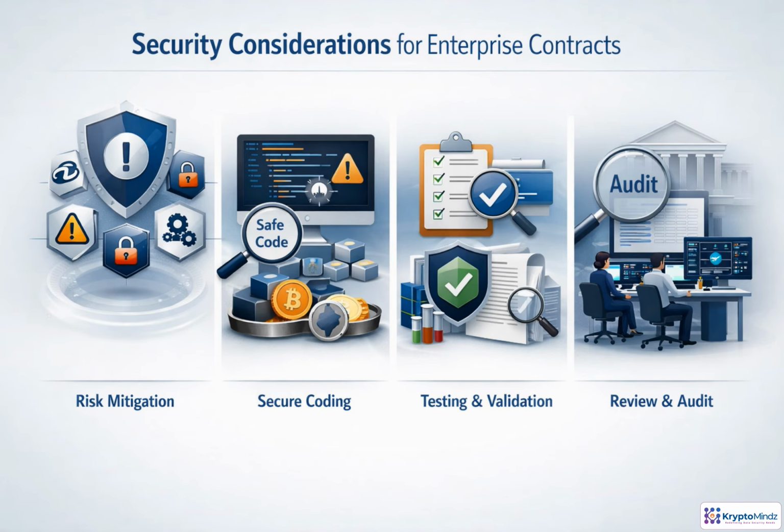Enterprise contract security is not a final gate. It is a discipline across the whole lifecycle. Start by reducing known risks: reentrancy, weak permissions, unsafe external calls, and fragile admin keys. Then code defensively with current Solidity patterns, input validation, checked return values, and minimal dependencies. Before production, combine automated tests, static analysis, peer review, and independent audit where the risk justifies it. The goal is not perfect code. It is controlled, observable, and recoverable risk.